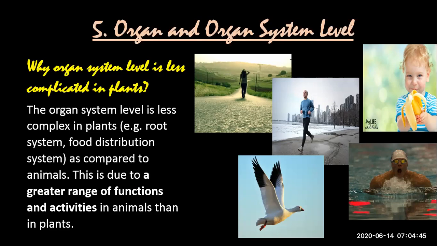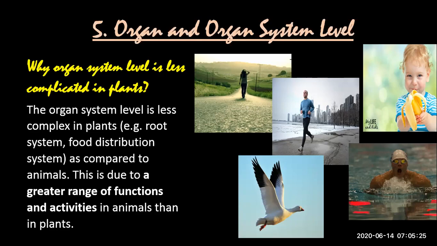Why? Because animals are doing diverse kinds of activities. Listen to me carefully. Animals are walking. Look at these pictures. It will clarify the concept. Animals walk, they run or jog, they swim, they eat with the help of hands. Animals can fly too. Animal doesn't include only human. Animal includes birds. They fly, they move, they mate, they fight, they swim, they eat. So animals are performing diverse kinds of activities which plants are not.